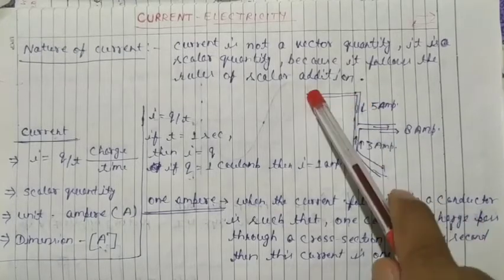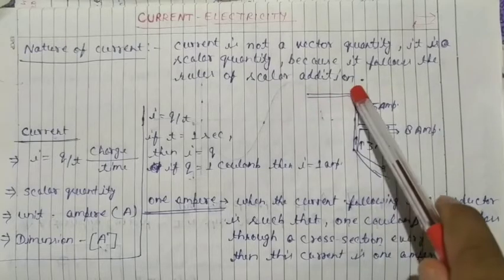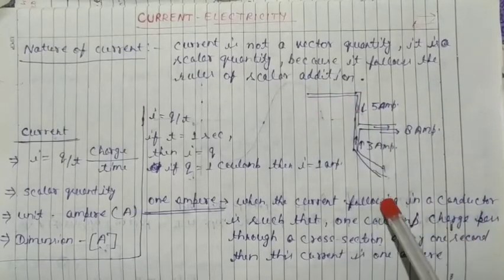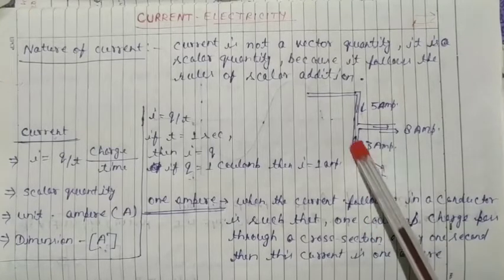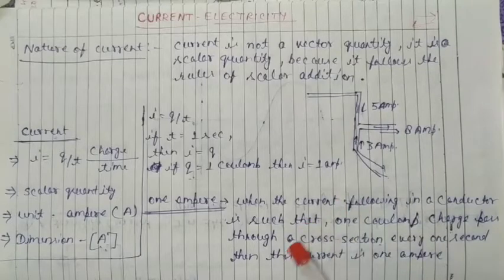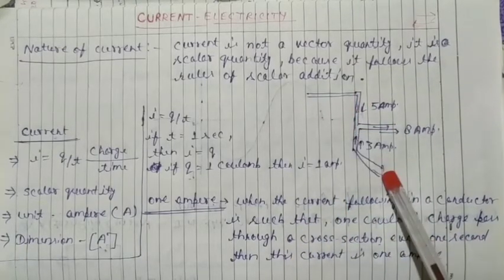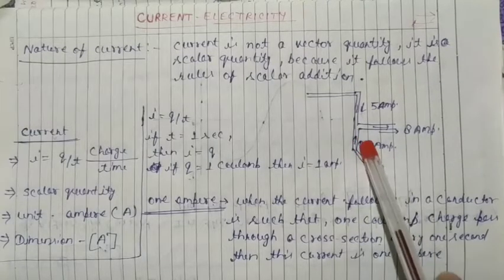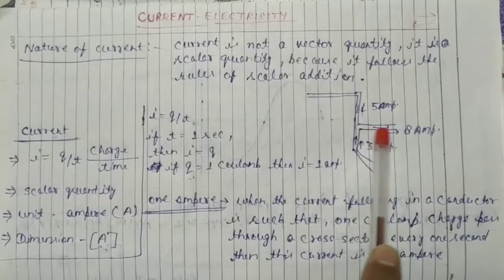This current is 5 ampere, and this is 3 ampere, and then both currents go here in this conductor.